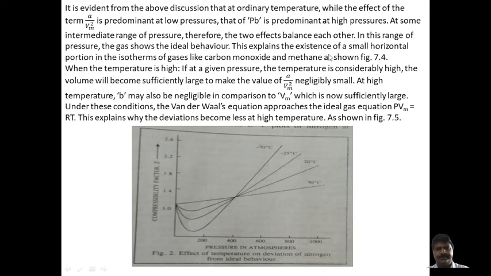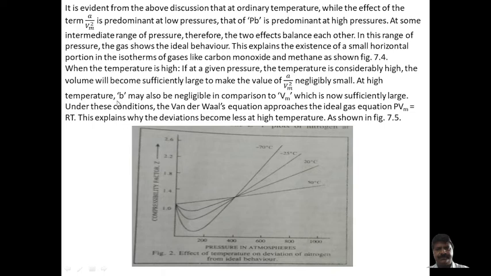This explains the existence of the small horizontal portions in the isotherms of gases like carbon dioxide and methane, as shown in this figure. Now coming to when the temperature is high: at a given pressure, if the temperature is considerably high, the volume becomes sufficiently large to make A/Vm² negligibly small.